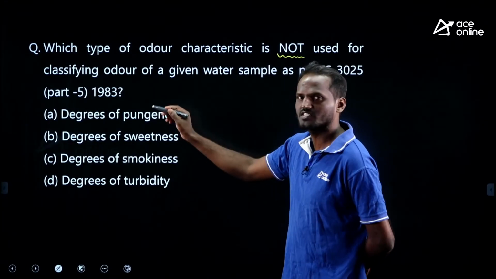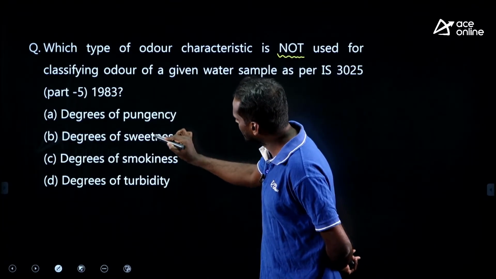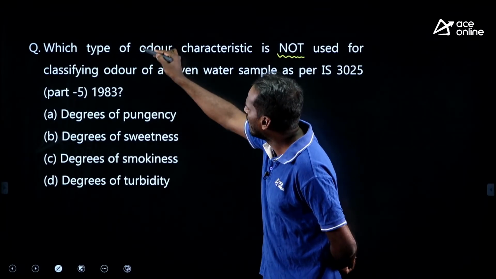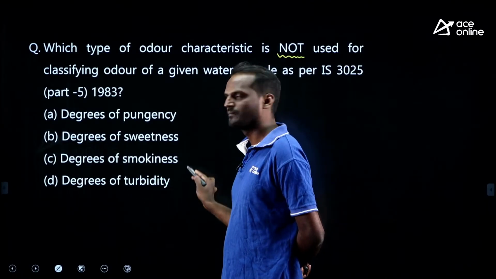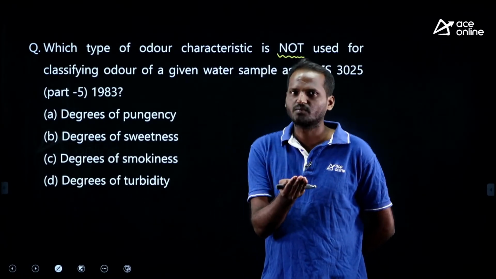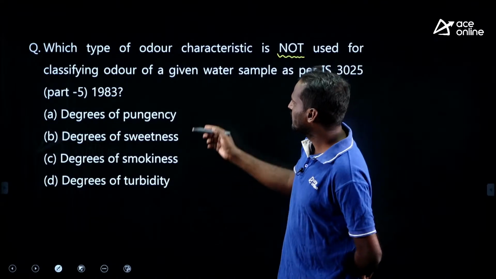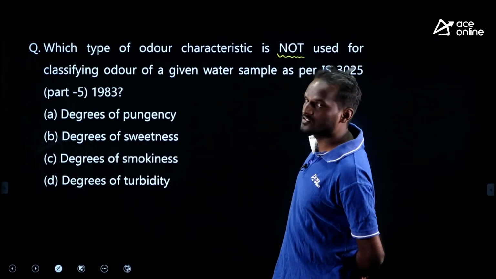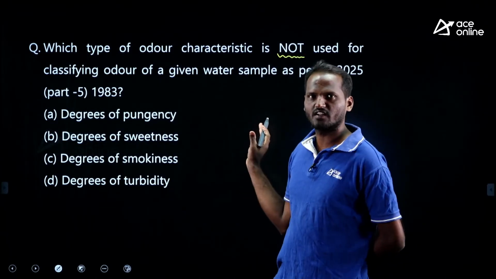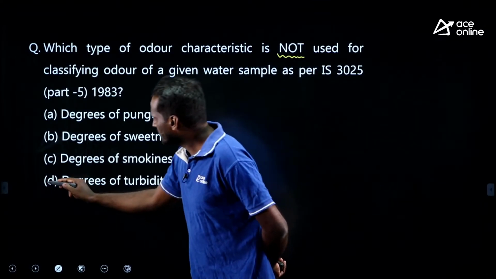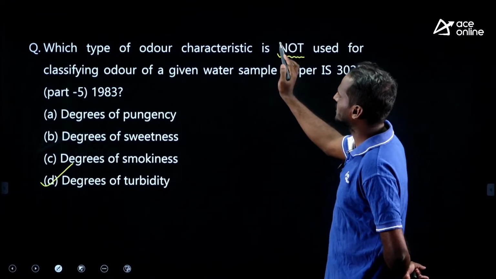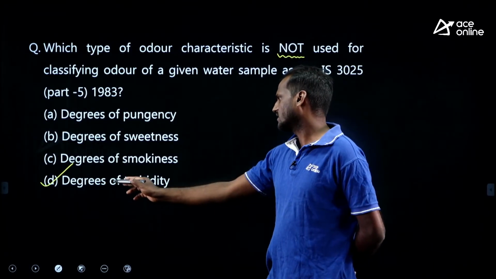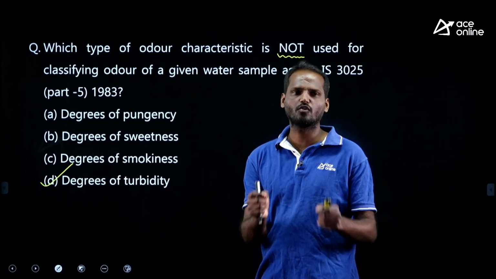Therefore, all these degree characteristics can be used for classifying the odor. With common sense we can say pungency, sweetness and smokiness are related to odor and taste, but the only one which is not related is turbidity, right. Turbidity is not related to smell or taste. Therefore, without knowing this IS code, you can still answer these kind of questions. You can pick option D is correct, the characteristic not used for classifying the odor is degree of turbidity.